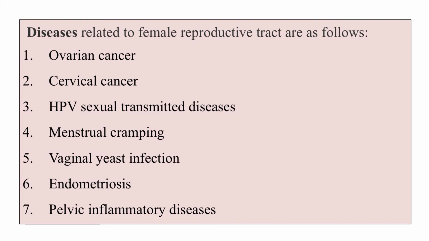And these are certain diseases that are related to the reproductive tract in females. We have ovarian cancer, we have cervical cancer, HPV, which is your human papilloma virus, a sexually transmitted disease. Menstrual cramping is there. We have vaginal yeast infections, endometriosis and pelvic inflammatory diseases, among many others.